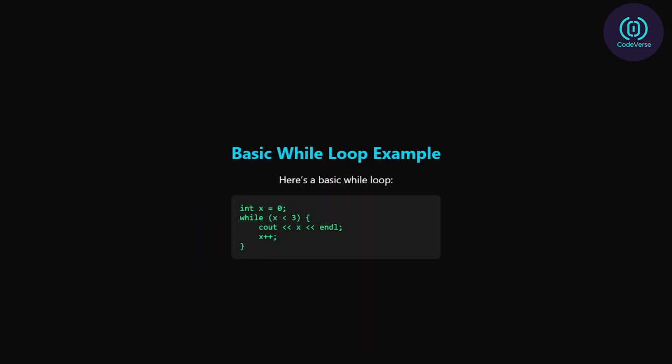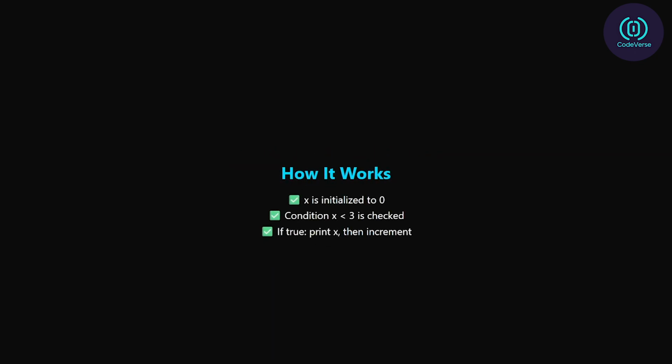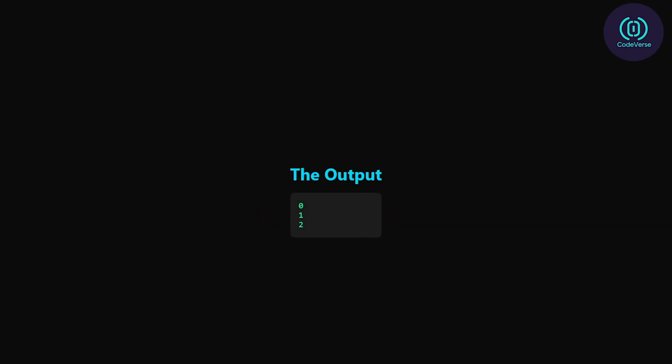Here's what a basic while loop looks like: int x = 0; while (x < 3) { cout << x << endl; x++; }. So what's happening here? First, we set x to 0. The loop checks the condition: is x less than 3? If yes, it prints the value of x, then increases it by 1. Then it loops back and checks the condition again. It keeps going until x reaches 3. The output will be 0, 1, 2.